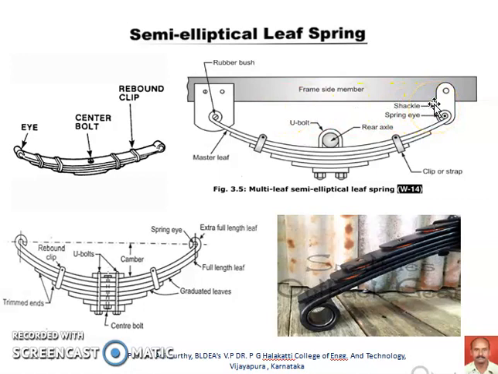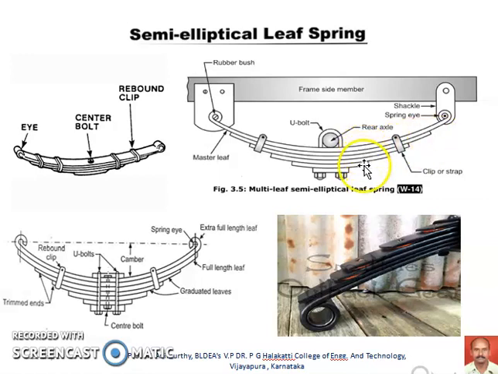The rear shackle is pivoted on a pin, and it can swing whenever there is a road disturbance and the wheel moves up or down. To accommodate the change in the length of this master leaf, one end is provided with a pivot and it swings about the pin, and the change in length can be accommodated with the help of this. Otherwise, there is a very good chance that the breaking of this leaf, the master leaf, may happen whenever the wheel passes over the road irregularities.